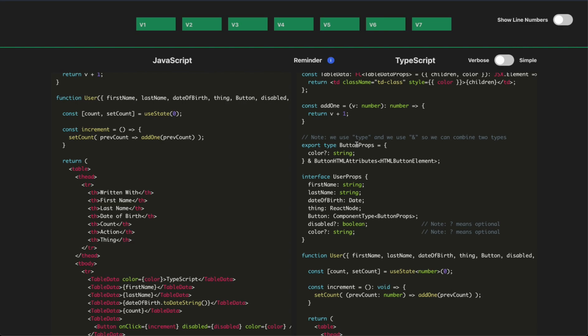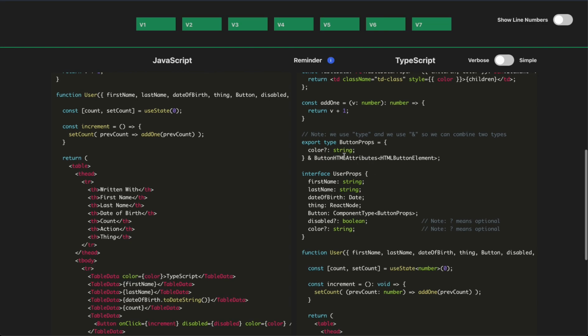Because we wanted to not have to rewrite what an HTML native button can accept, we said, well, there's already a type for that. Turns out it's ButtonHTMLAttributes, and that takes a generic button element, HTMLButtonElement. So instead of defining our own interface, we're going to build a new type that combines our color property with the native button properties. So that's what we did here. No longer do we need to specify an on-click native event, and we don't need to put that mouse handler or any of that stuff in here anymore.